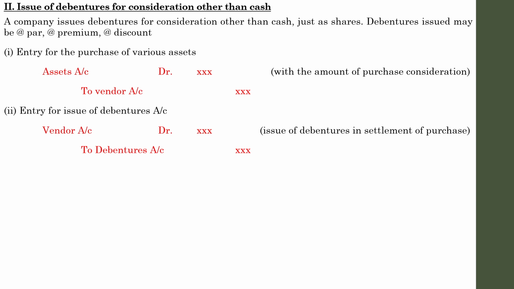And as I have mentioned earlier, debentures may be issued to the vendor for consideration other than cash, and may be issued at par, at premium and at discount. So let us confront some of the cases with regard to that.